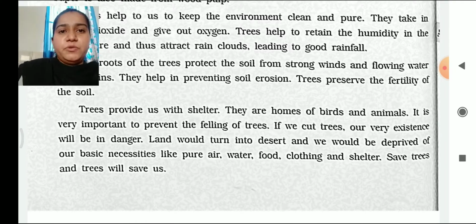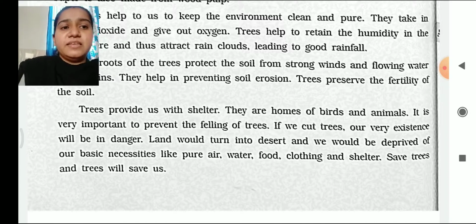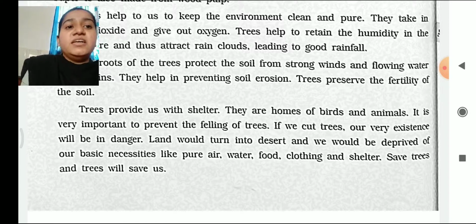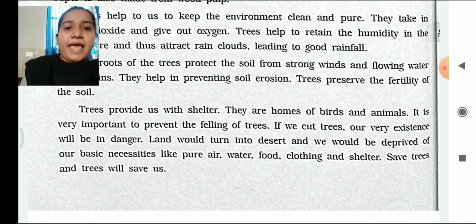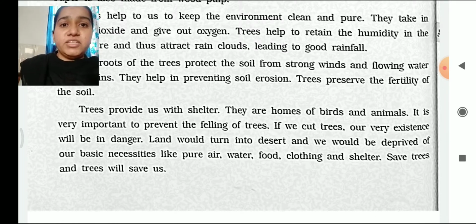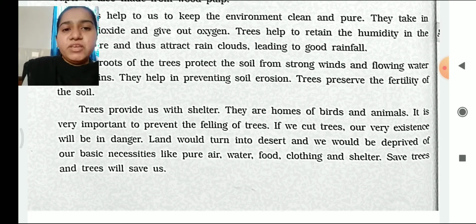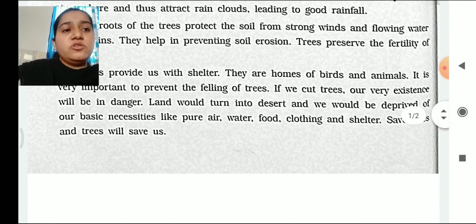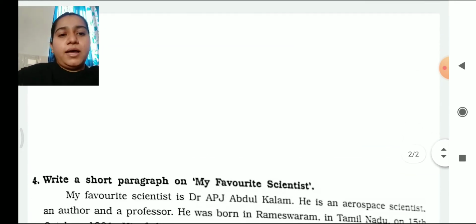So here, trees provide us with shelter. They give shelter to many people. They are also the home of birds and animals. So if the trees are falling, we must try to prevent it. We must not cut trees, because if we cut trees, our existence will be in danger. The land will start turning into desert and hence we won't be able to get our basic necessities such as air, water, food, clothing, etc. So we need to save trees, as trees will save us.